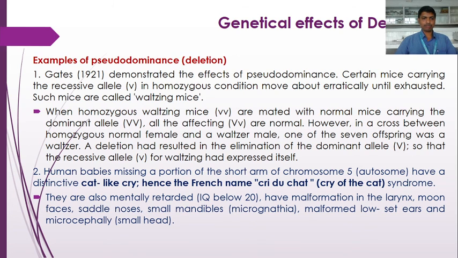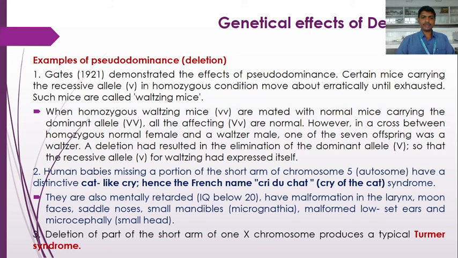Moon face, small head, saddle nose, mental retardation, IQ below 20. These are the characteristics seen in human babies suffering from cat-like cry syndrome or cri du chat syndrome. So this syndrome occurred in human babies because of the deletion of a portion of the short arm of chromosome 5.